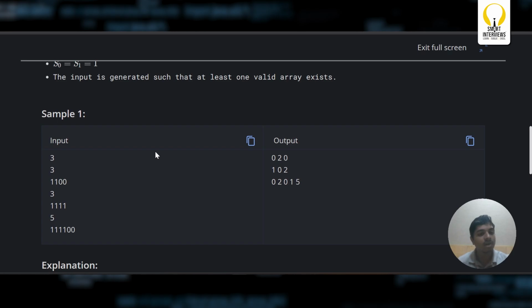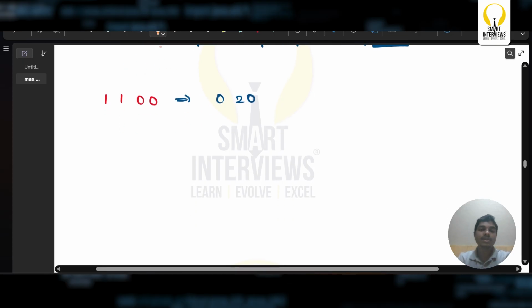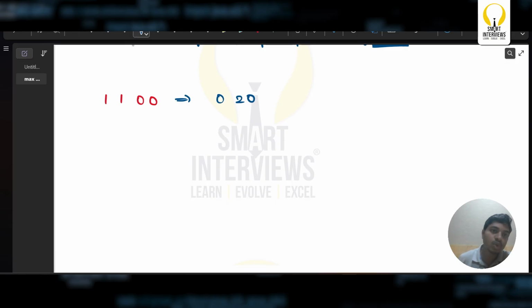If you look at this, 1100, the output is going to be 020. Let us concentrate on this. As it is 1100 and this is 0 based index, this is going to be 0, 1, 2, 3.